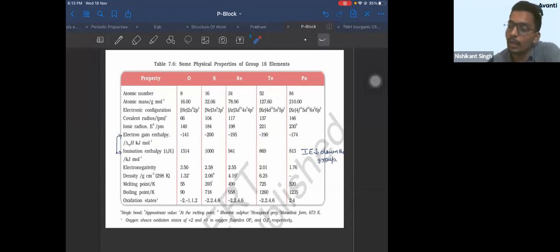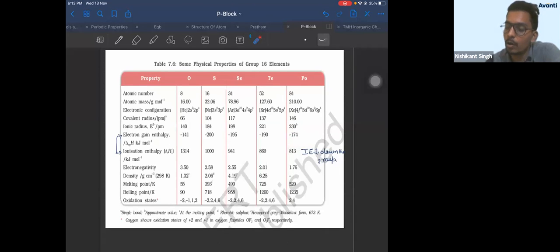Correct? So when an electron is added to chlorine, more energy is released. That means this process is more spontaneous. That means chlorine can accept electrons easily. Less energy is released, that means this process is less spontaneous. That means it will not accept electrons easily. So who can accept electrons easily? Chlorine. Who cannot? Polonium. Correct?